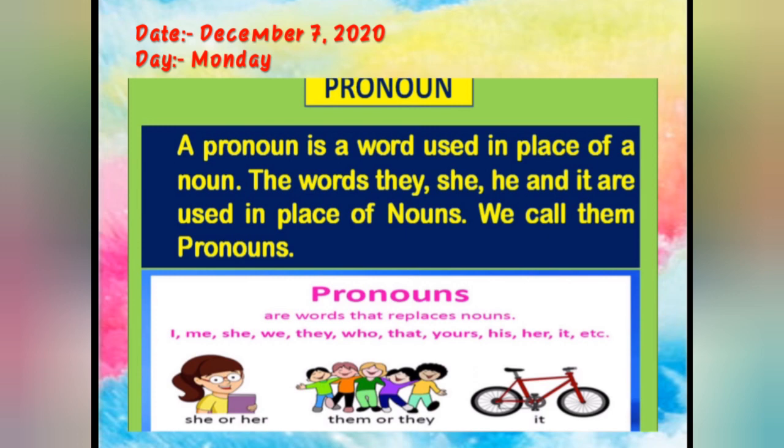Like you can see here, this is a girl, and whether I call her she or her depends on the sentence. If I'm starting the sentence, then I'll use she. She is a good girl and she has a book in her hand. Fine. So for the girl I am going to use she or her. Where more than one person is there, whether he is a boy or she is a girl, I am going to use them or they. Fine. For a non-living thing or animals, I am going to use it. Fine. So whatever the name is given, we are going to replace it. So all the replacing words of nouns are called pronouns.